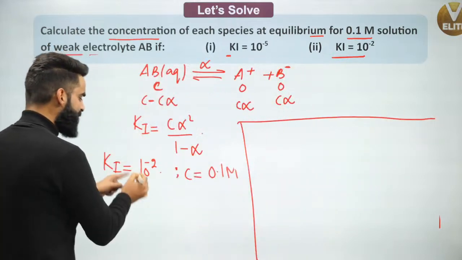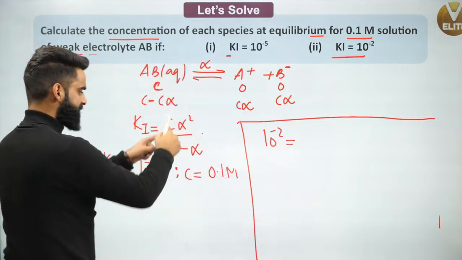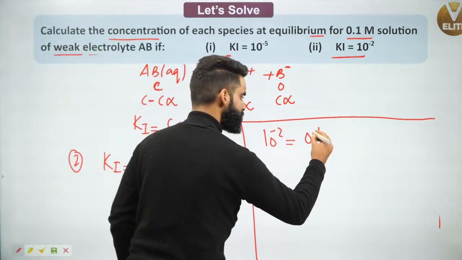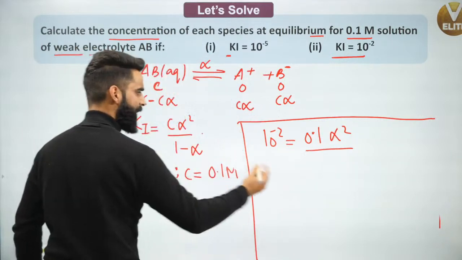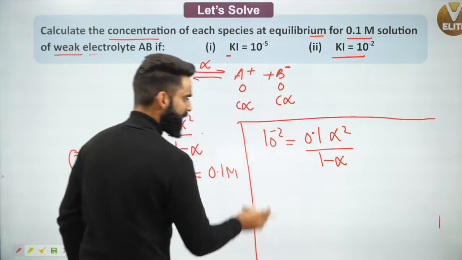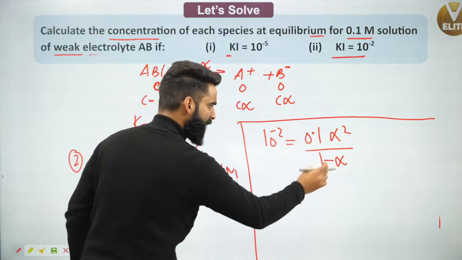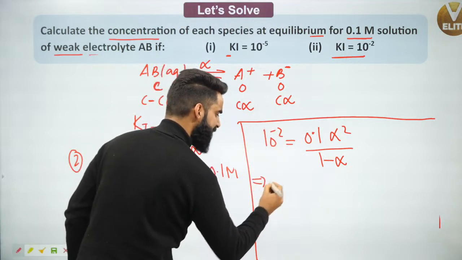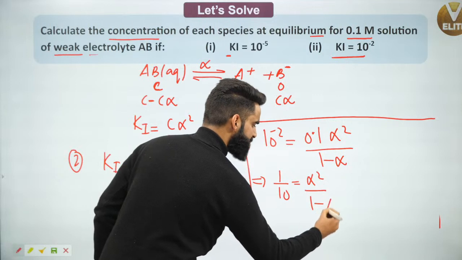See how? Ka value is 10 power minus 2, C value is 0.1, and Ka equals alpha square divided by 1 minus alpha. Now, 10 power minus 2 means 1 by 100, and 0.1 is 1 by 10. So on the left hand side, it becomes 1 divided by 10, which is equal to alpha square divided by 1 minus alpha.